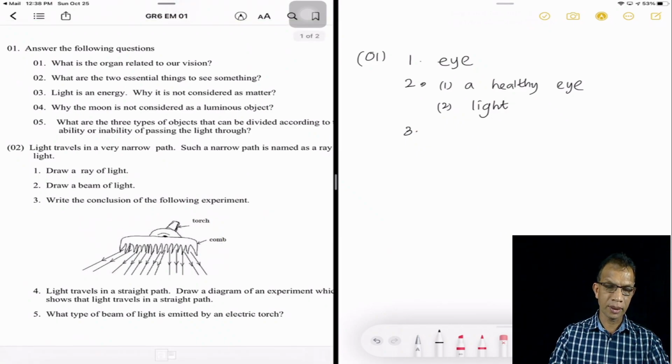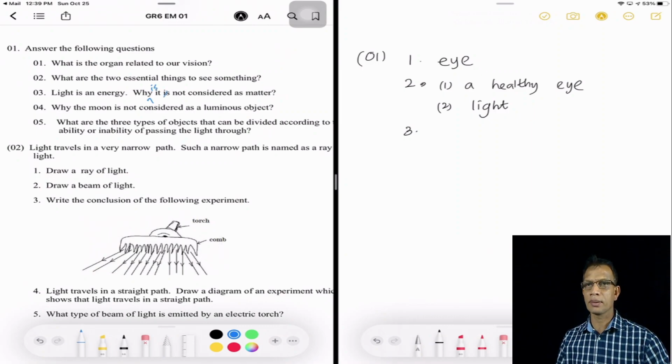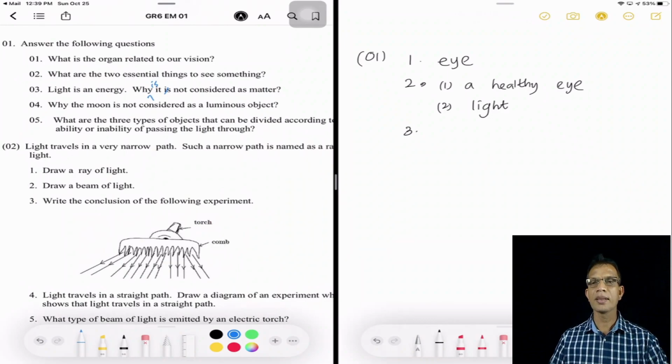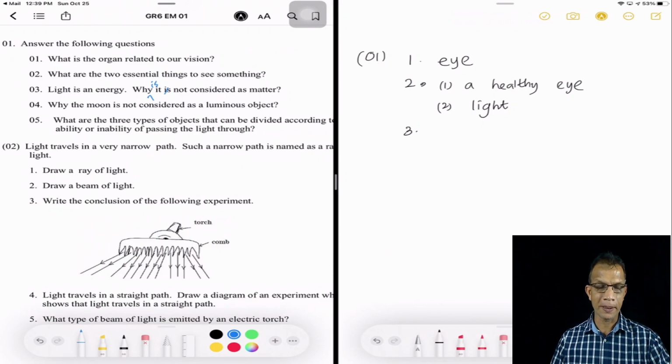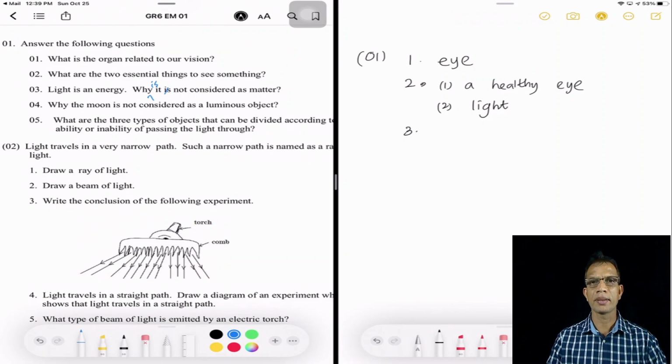I will make a little correction over here. Why is it not considered as matter? Well, this is a bit cunning question. You know that it is the normal way to ask about the characteristics of matter. Rather than asking in that way, the question is set: why is light not considered as matter? Yes. You know, matter has the basic two characteristics. They are: matter occupies space and matter has mass.